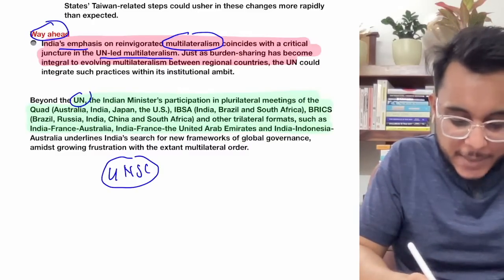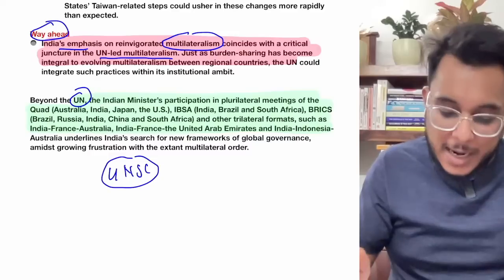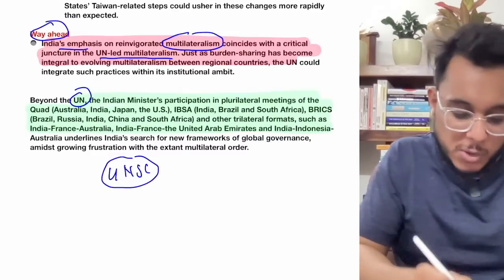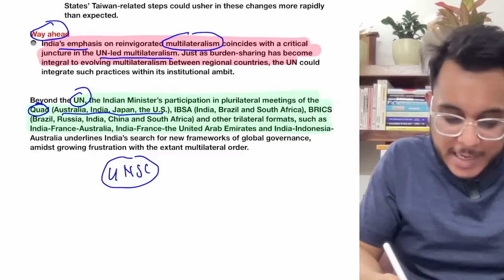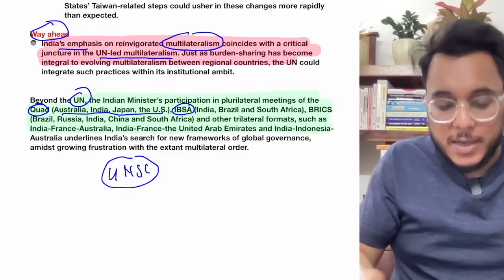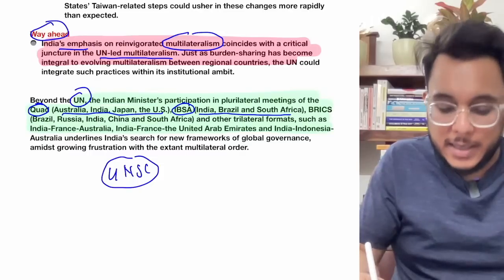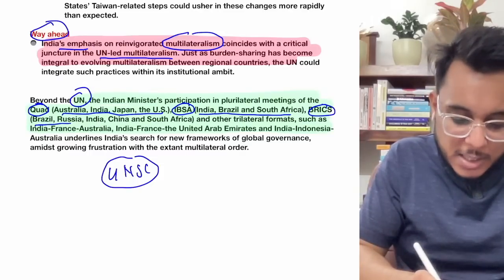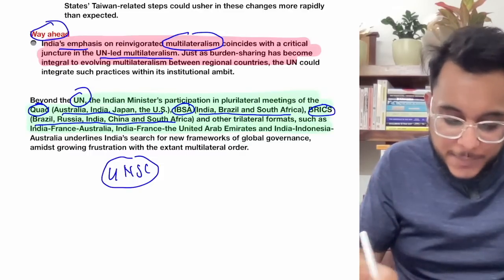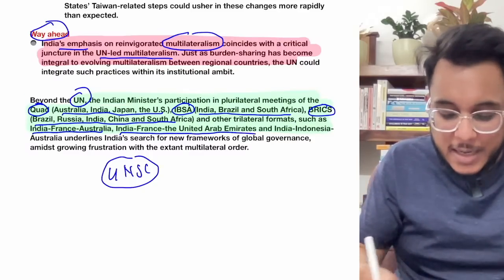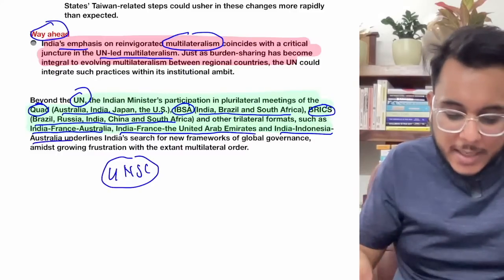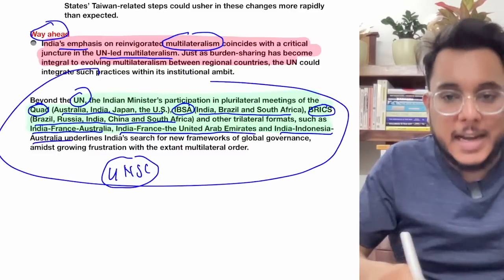Now, at the same time, the Minister of External Affairs had also participated in many other meetings. For example, Quad. In the Quad, Australia, India, Japan and the US are there. In IBSA also, India has participated, where India, Brazil and South Africa are there. Then in BRICS also, India has participated: Brazil, Russia, India, China, South Africa. Then the India, France, Australia trilateral, India, France, UAE trilateral, India, Indonesia, Australia trilateral, all where India has participated.